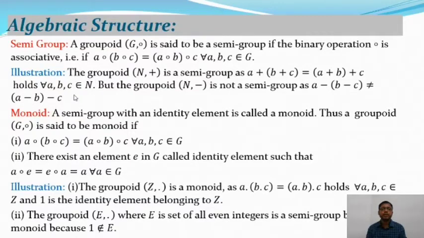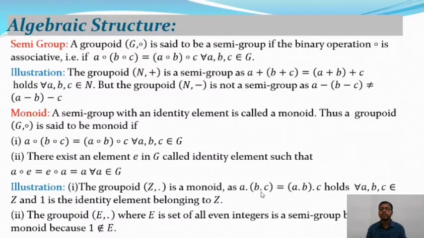After that we will discuss the monoid of the algebraic structure. A semi-group with an identity element is called a monoid. Thus a groupoid G composition is said to be a monoid if it satisfies the associative property as well as the identity property. That means there exists an element E in G, called the identity element, such that E composition A is equal to A composition E is equal to A for all A belongs to G, where E is the identity element. For example, the groupoid Z dot is a monoid, as A dot (B dot C) is equal to (A dot B) dot C.